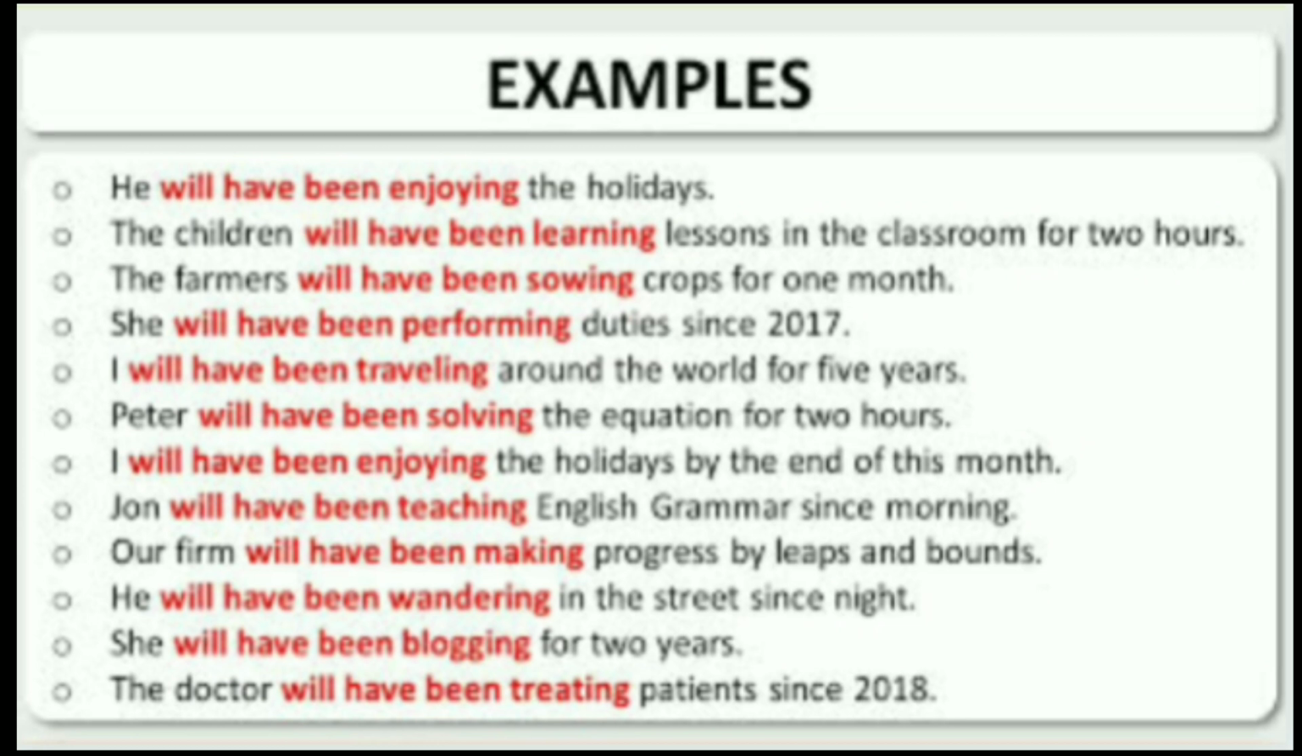Peter will have been solving the equation for 2 hours. I will have been enjoying the holidays by the end of this month. John will have been teaching English grammar since morning. Our firm will have been making progress by leaps and bounds. He will have been wandering in the street since night. She will have been blogging for 2 years. The doctor will have been treating patients since 2018.